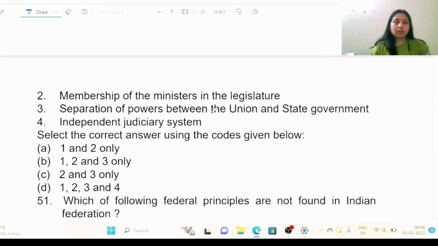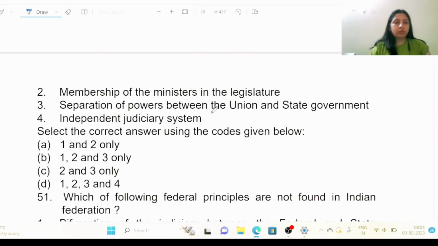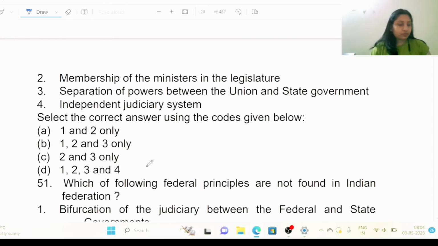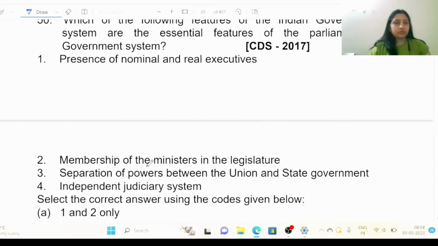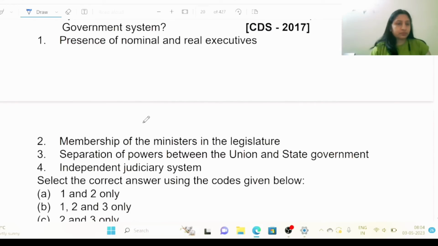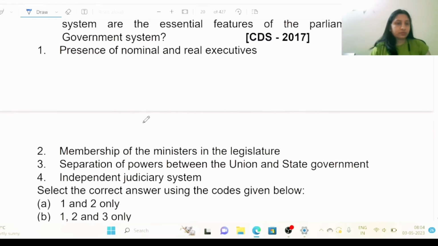Okay, select the correct answer using the codes given below. 1 and 2 only, 1, 2 and 3 only, 2 and 3 only, 1, 2, 3, 4. Essential features of the parliamentary government system. Guess answer.